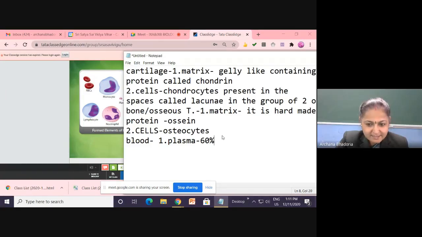So plasma is 60%. The second component, blood cells, 40%.